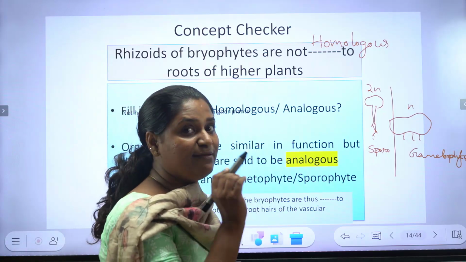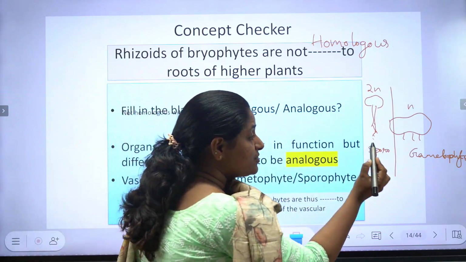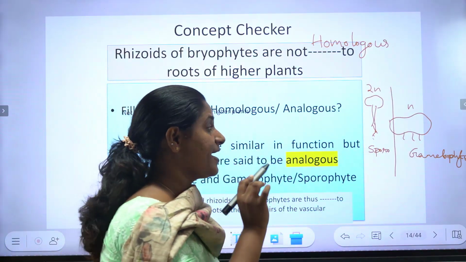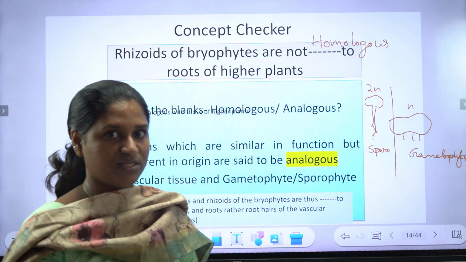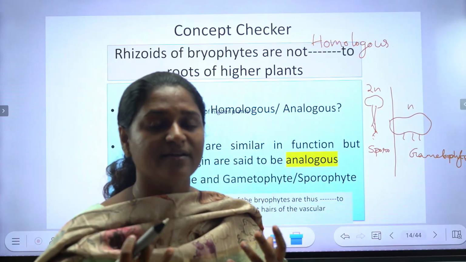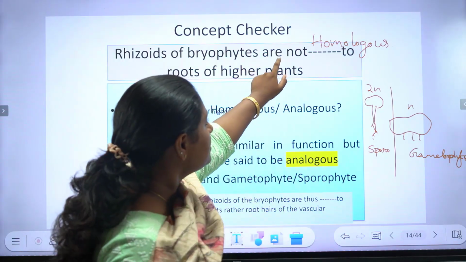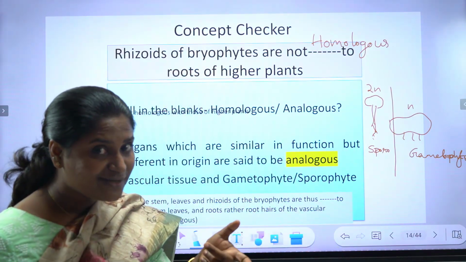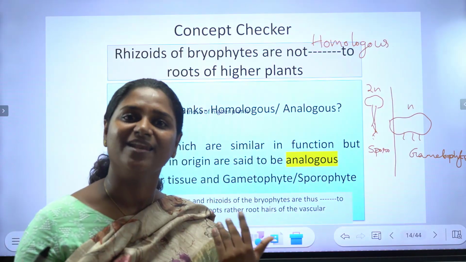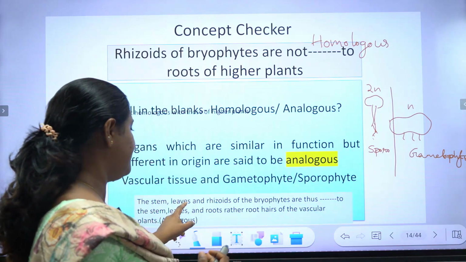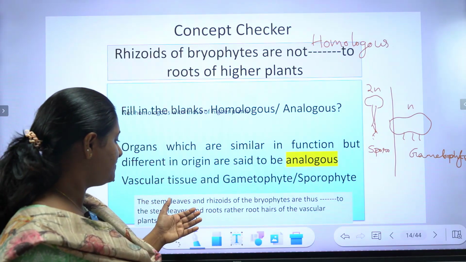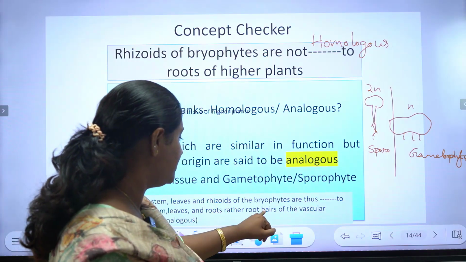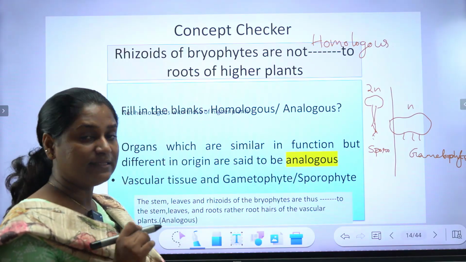So, this is an important portion. Rhizoids of bryophyte is analogous to the root hairs of higher plants. Okay? Why are they analogous? Analogous means structures which are similar in function, different in origin. So, here how is the question? Rhizoids of bryophytes are not homologous. Not homologous means analogous. Okay, the stem, leaves and rhizoids of the bryophytes are thus analogous to the stem, leaves and roots, rather root hairs of the vascular plants. That is analogous.